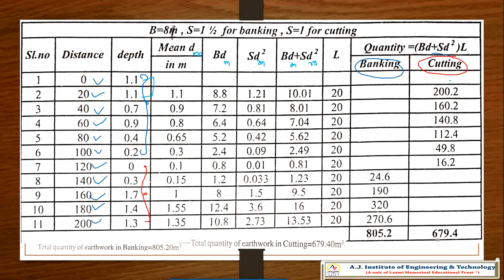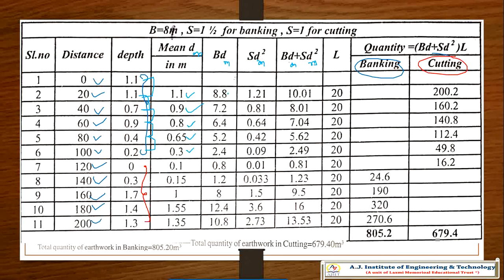Okay. So now this is 1.1. 1.1 plus 0.7, that is 1.8 divided by 2. That is the last problem which we solved. Again from here, that is the average you are taking, dm average 0.8, 0.65, 0.3.